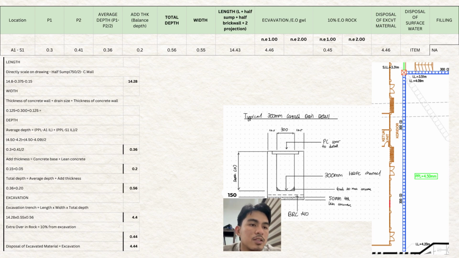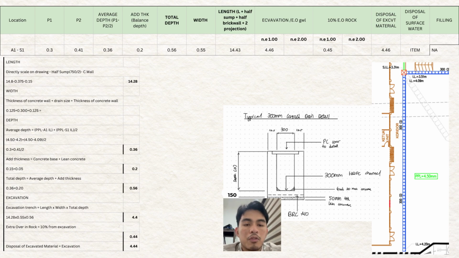Then we add thickness. How we add the thickness is we just add the concrete base and the link concrete. The concrete base is 150 and the link concrete is 50 mm, so it's 0.2. Then for the total depth, you add up the 0.36 and 0.2, and you get the total depth for the A1 to S1 drainage, which is 0.56.